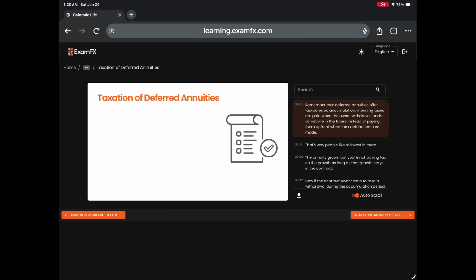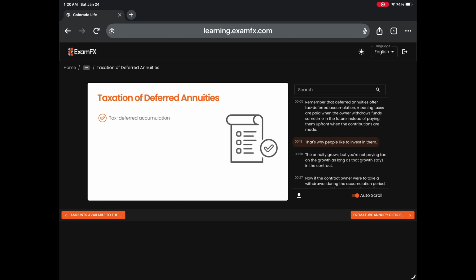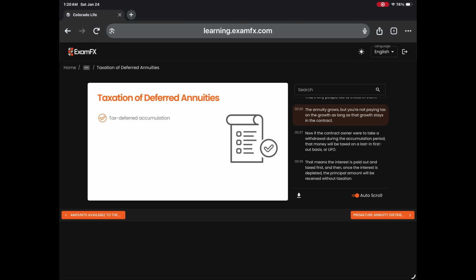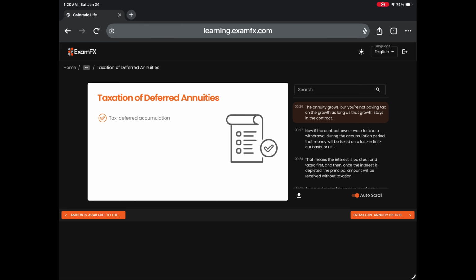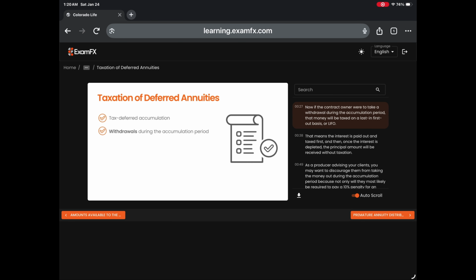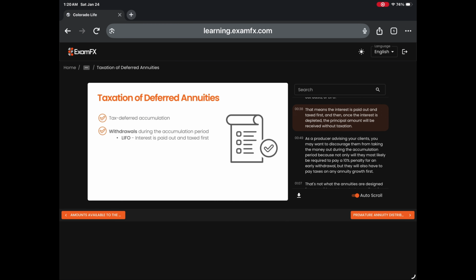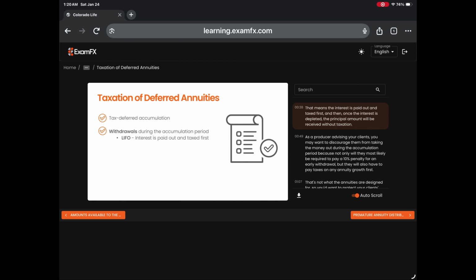Remember that deferred annuities offer tax-deferred accumulation, meaning taxes are paid when the owner withdraws funds sometime in the future, instead of paying them up front when the contributions are made. That's why people like to invest in them. The annuity grows, but you're not paying tax on the growth as long as that growth stays in the contract. Now, if the contract owner were to take a withdrawal during the accumulation period, that money will be taxed on a last-in, first-out basis, or LIFO. That means the interest is paid out and taxed first, and then, once the interest is depleted, the principal amount will be received without taxation.